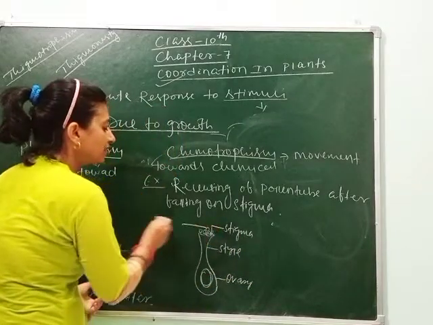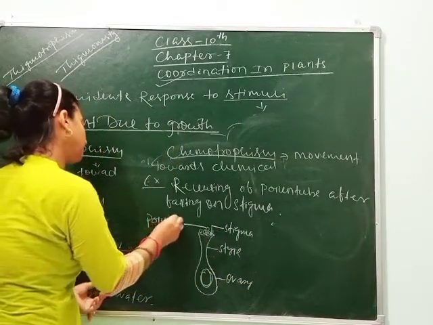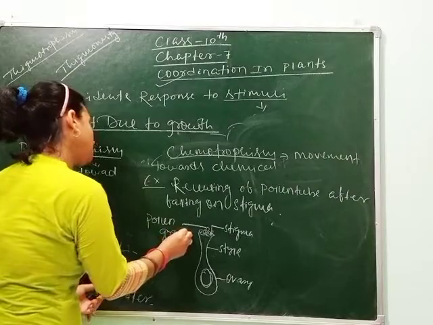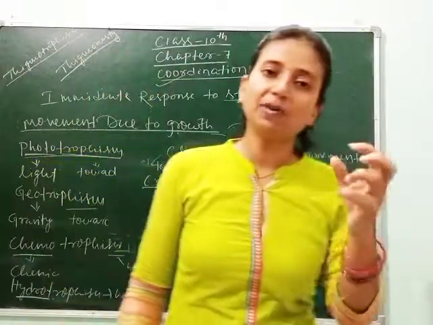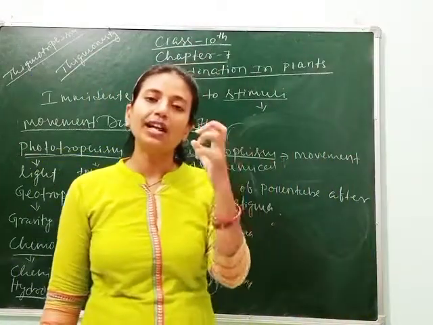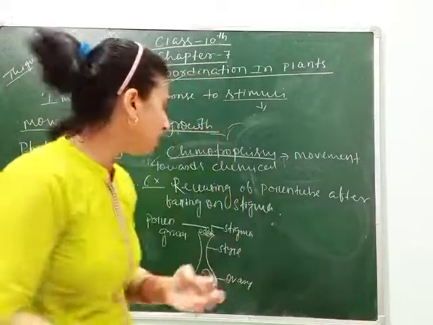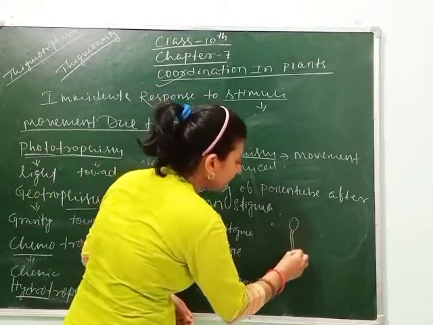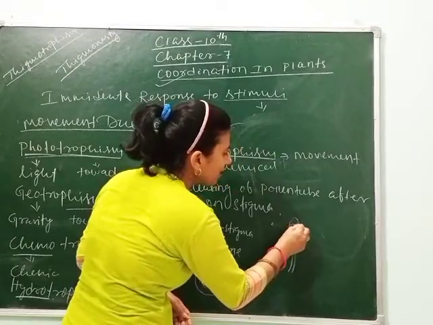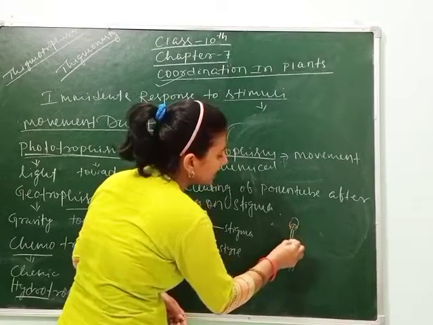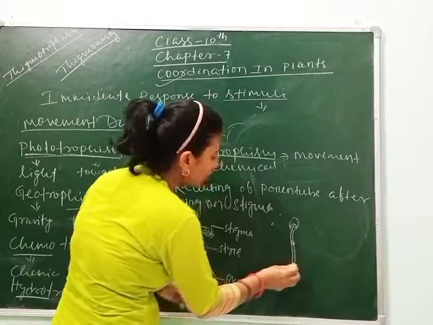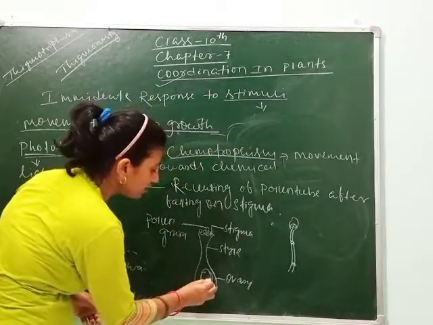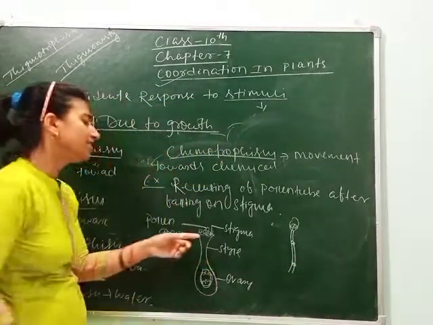So when many pollen grains fall on stigma, stigma does not allow all the pollen grains to release a pollen tube. Suppose this is a pollen grain, it releases the pollen tube like this, through which the male gametes present inside it come through the pollen tube and fertilize with the embryo sac that is present here.